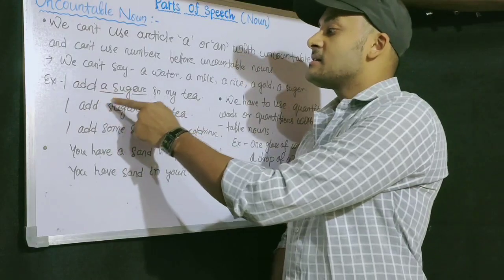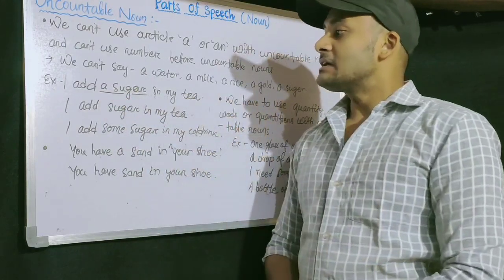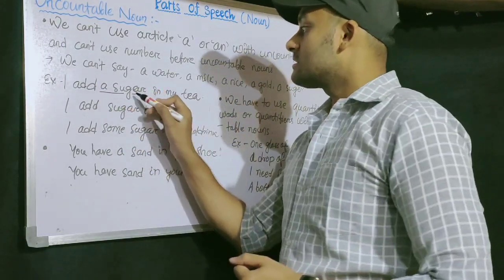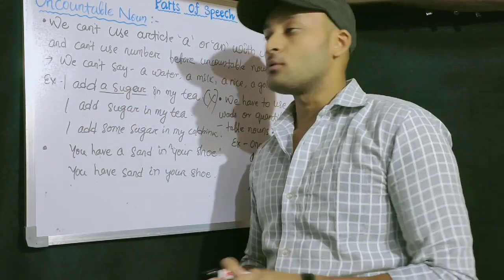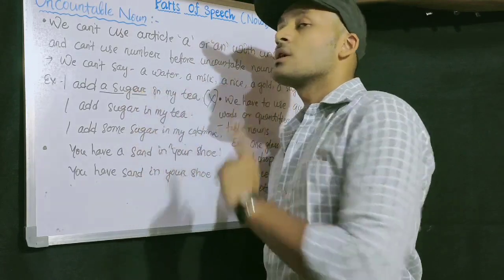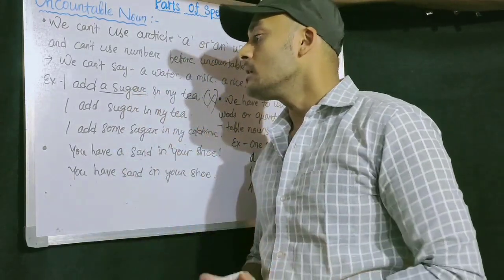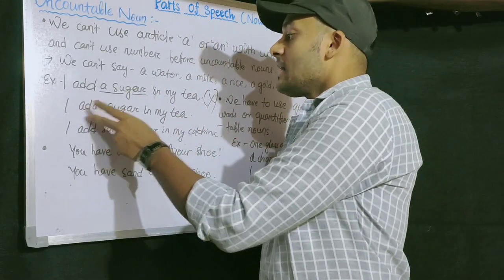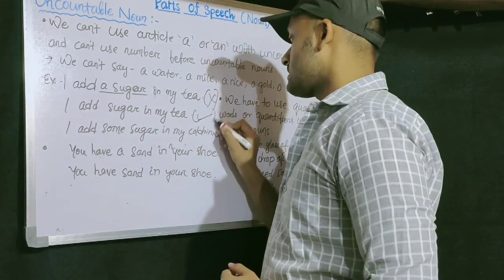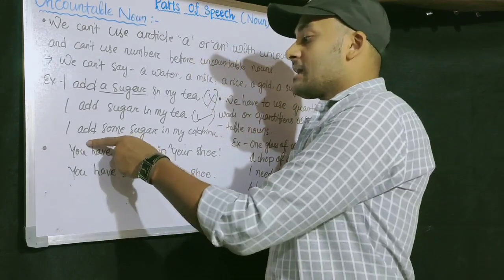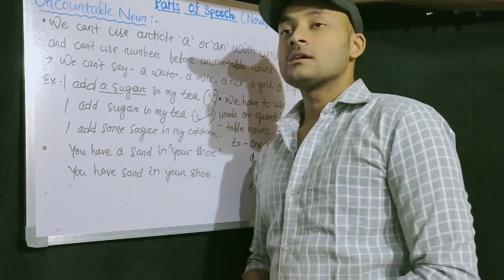Some examples are there. I add a sugar in my tea. This sentence is wrong. A cannot be added with sugar because sugar is an uncountable noun. I add sugar in my tea. This is correct. I add some sugar in my drink.